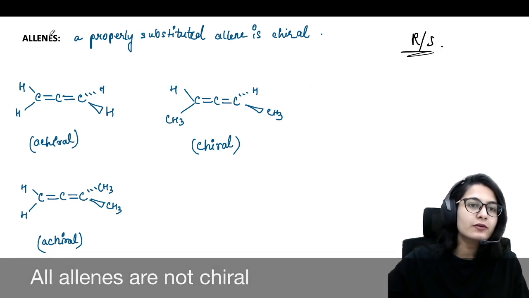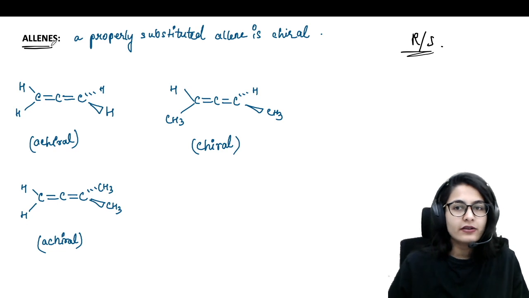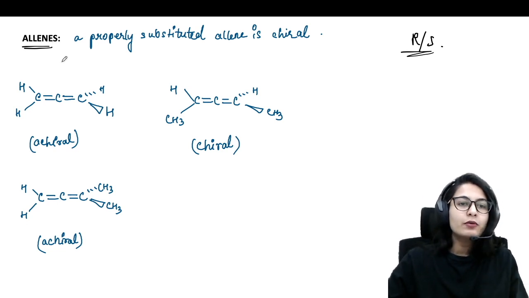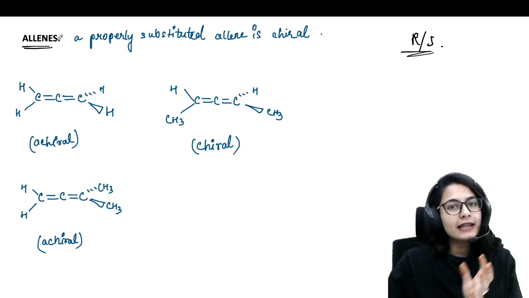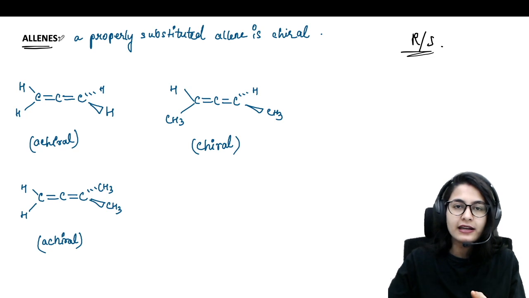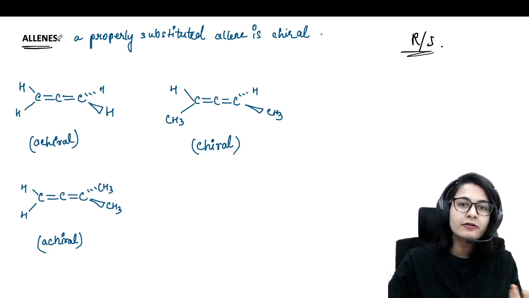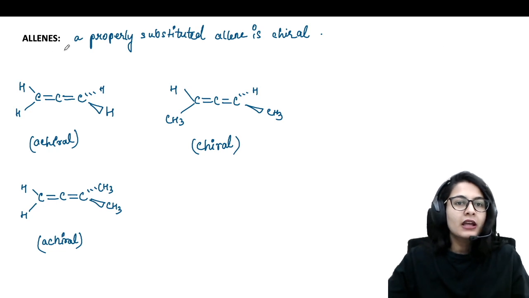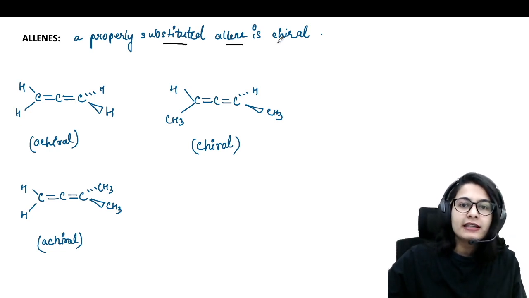First of all, we are going to start with the allene. So let's see. First of all, we have to understand that not all the allenes are chiral. The ones which are properly substituted, only those are chiral, and only those can be given the name of RNS. So first things first, a properly substituted allene is chiral.